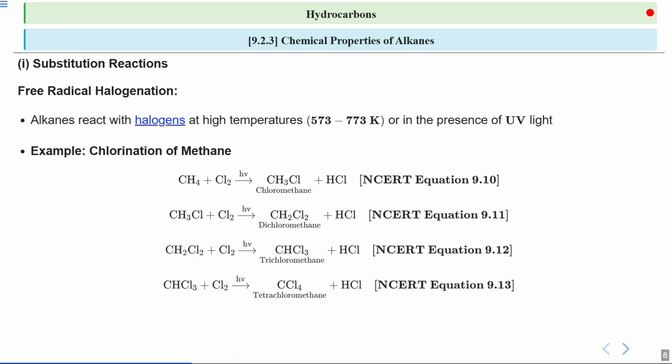This series of reactions demonstrates how a single alkane can undergo multiple substitutions to form various chlorinated products. It is important to note that a mixture of products is formed during these reactions. This means that different chlorinated compounds can be produced simultaneously depending on the reaction conditions and the extent of substitution.